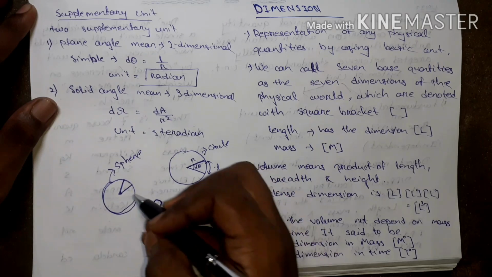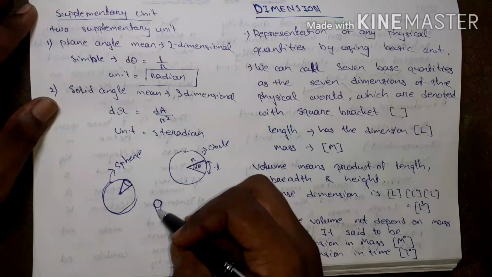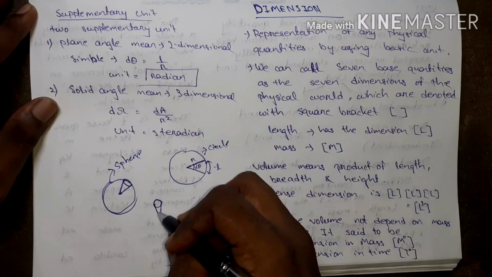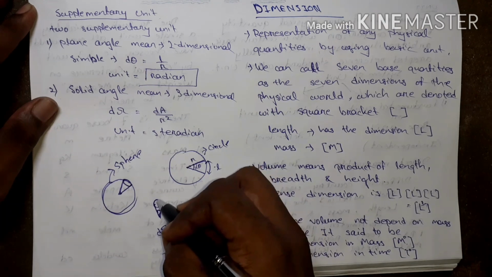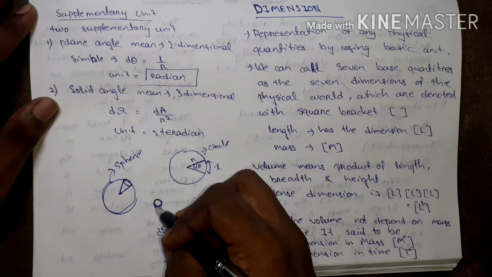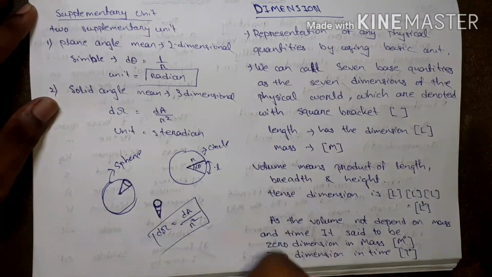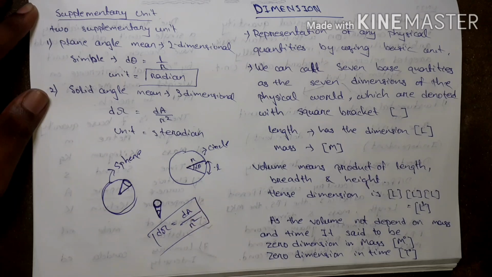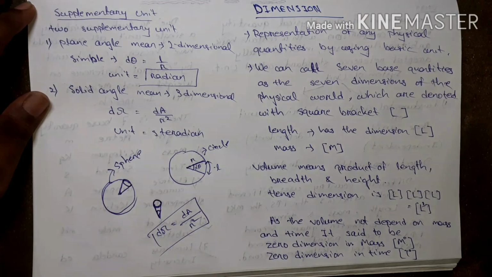For a sphere, if I cut this portion, it is observed as a cone. So what is its angle? Change in angle d omega equals change in area by square of the radius. D omega equals change in area by radius square and its unit is steradian. Understand? Then go for dimension.